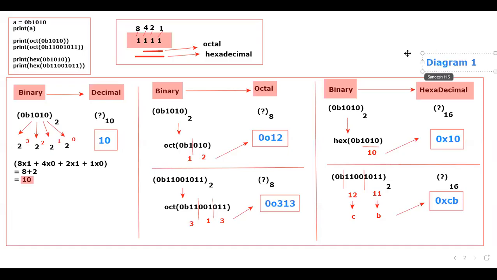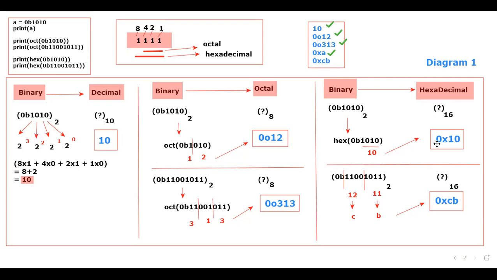Yes or no. See here, output. Let me display it here. There is no space, that's the reason I'm writing the output here. Please tell me whether I got the same output or not. Yes or no, please do respond. See here, initially the output is 10. 10 I got. 12 I got. 13 I got. A. Okay, here I have committed a mistake. Sorry for that. I'm really sorry.